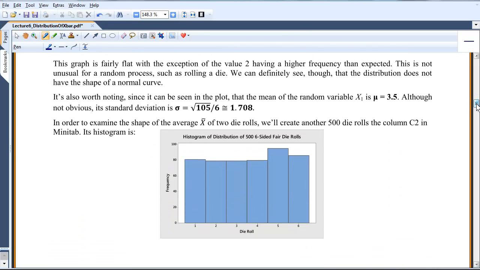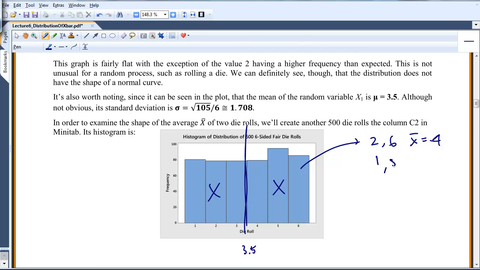But now I'm going to take 2 die rolls and average them. The mean of a die roll is actually 3.5. If you take 2 die rolls, you'll probably get something from the left side and something from the right side. If you just do a random sample, it's more likely you get one left and one right. So let's say you got a 2 and a 6. If you average those, x bar is 4. Take 2 more, say a 1 and a 5. We average those and we get 3.